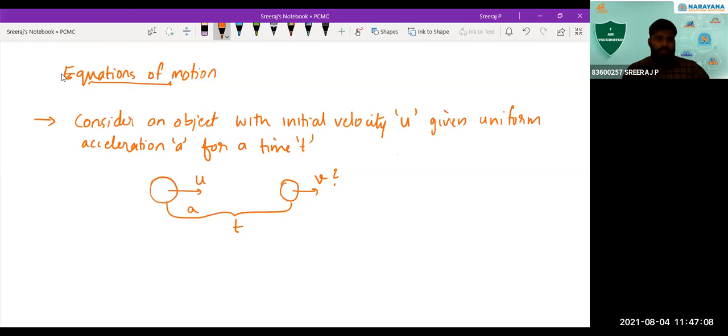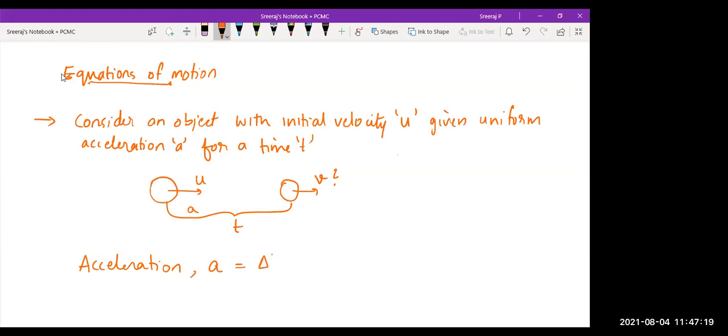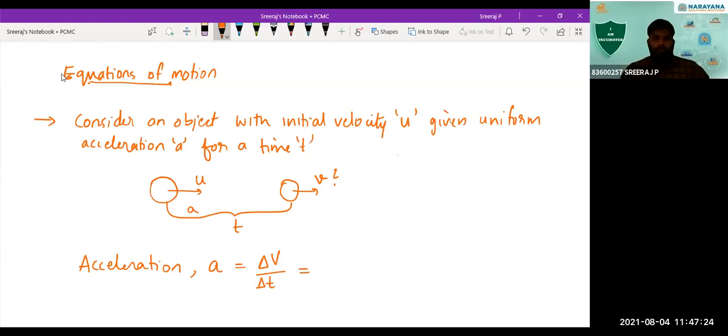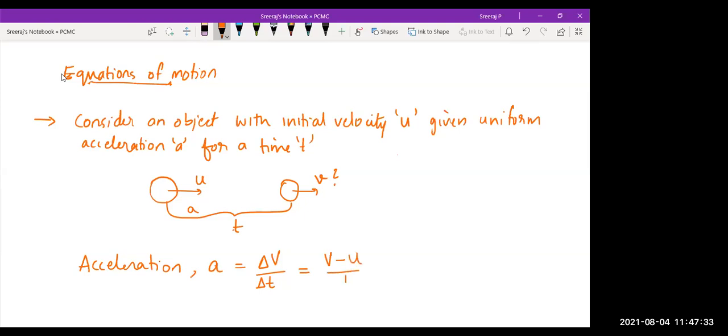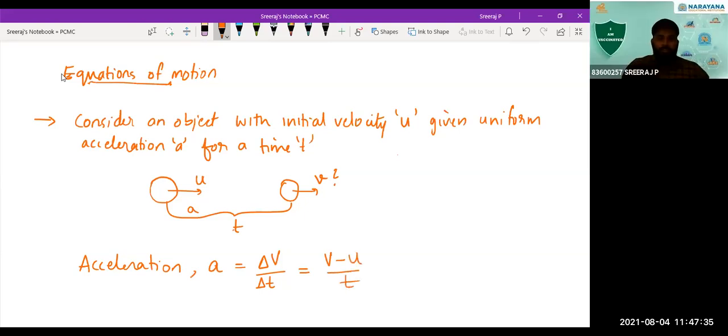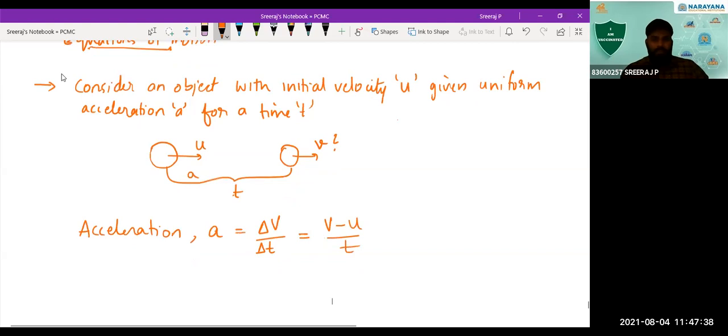Since it is a uniform acceleration, we have the equation for acceleration. What is the equation? Acceleration a is equal to delta v by delta t. See, the velocity changes from u to v over a time interval t. So what can you tell here? Delta v will be v minus u, by t. So a is equal to v minus u by t.